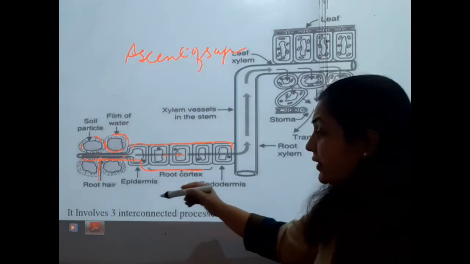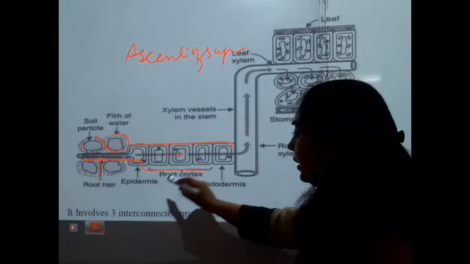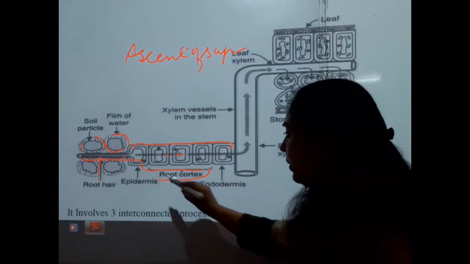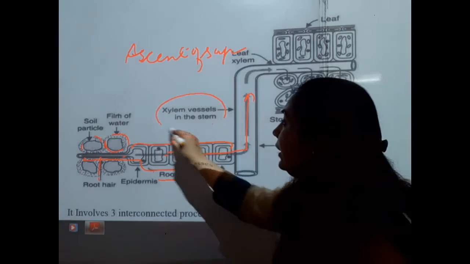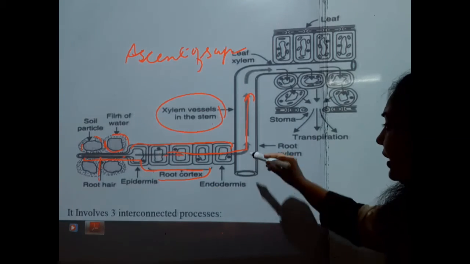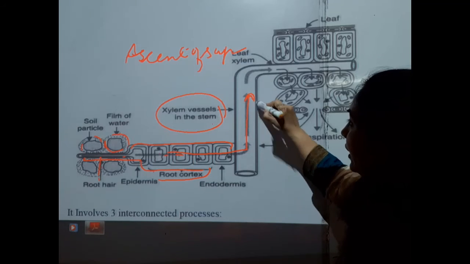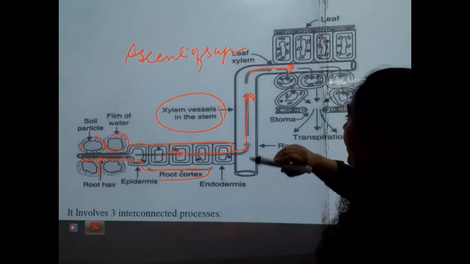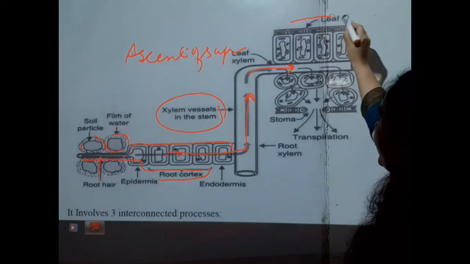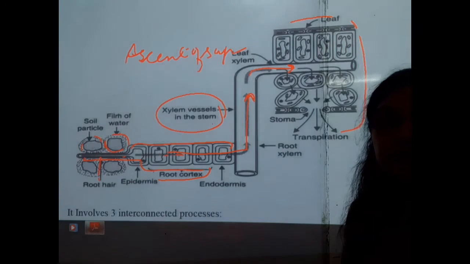The xylem vessels carry the water and minerals through the root system, and they enter the xylem vessels in the stem. Then the water is transported to the leaf structure. The leaf is here, and the leaf xylem.